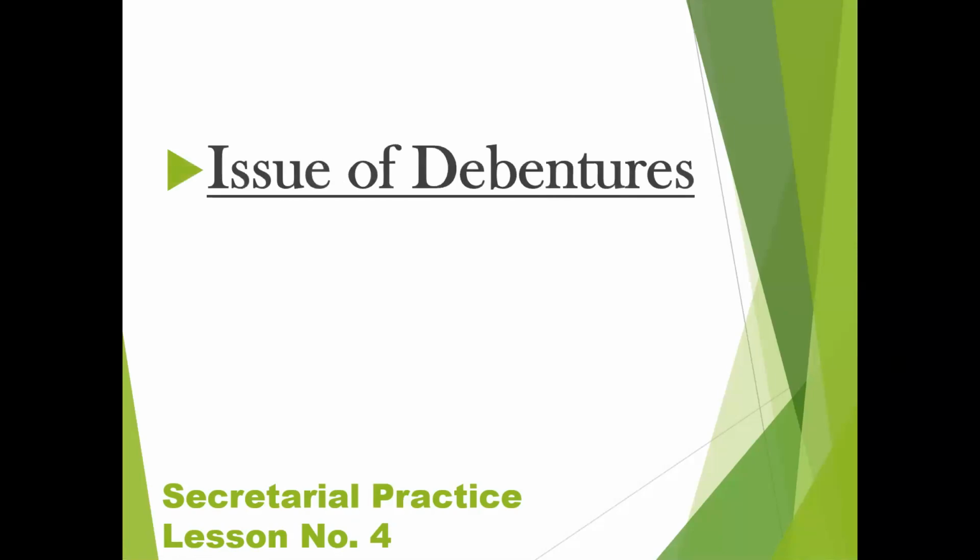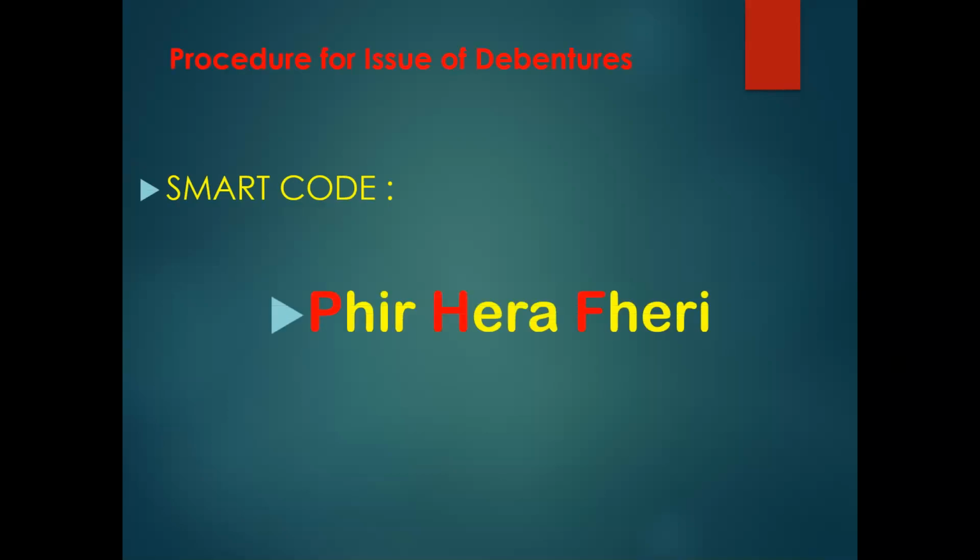So, as you all know, on Friday we finished with lesson number 4, issue of debentures, the topic that we had started, procedure for issue of debentures. We had already seen 6 to 7 points. The smart code which I gave you all was Fir Hera Fairy OEIO.